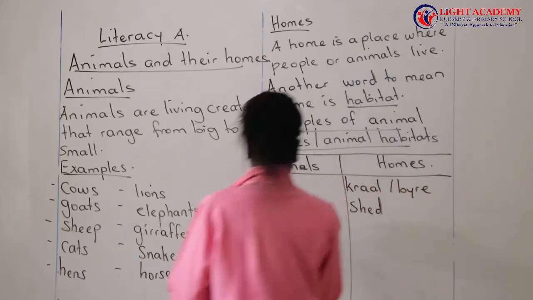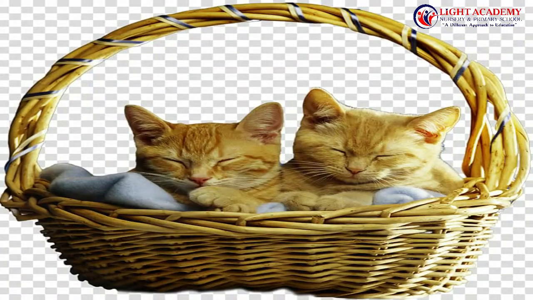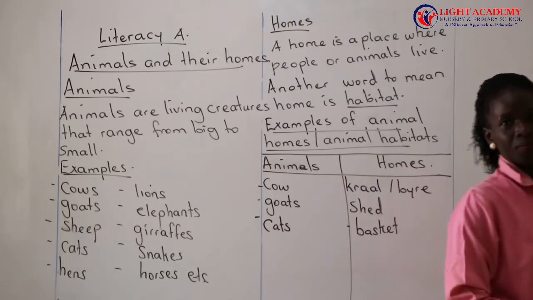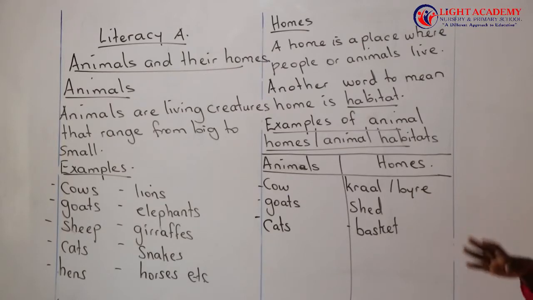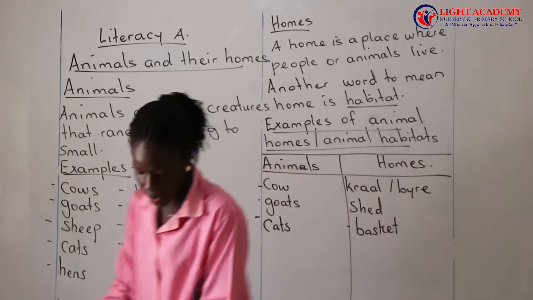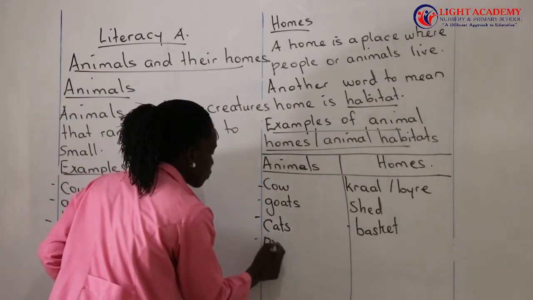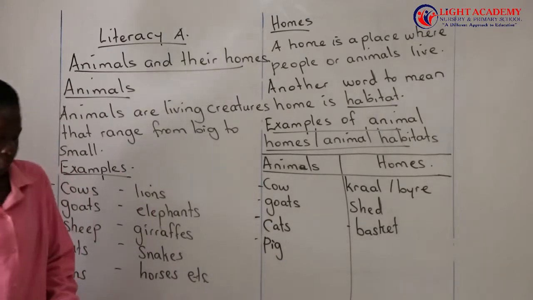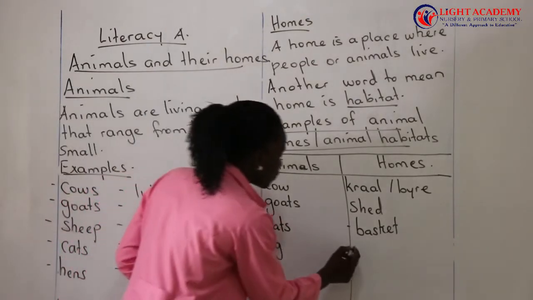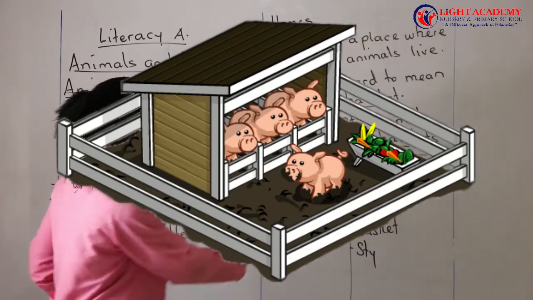Then we have the cats. The cat's home is called a basket. A cat lives in a small basket. You build a small basket for it, and that becomes its home. Then another one, we have the pig. The pig lives in a sty.